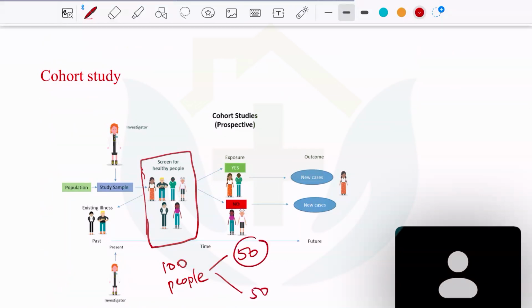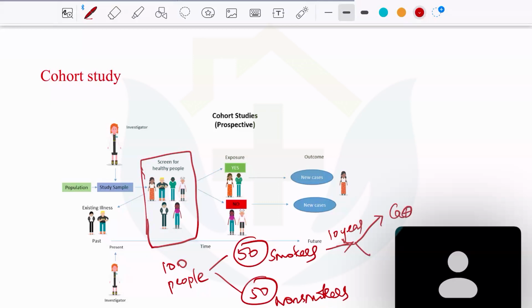Let us assume that these 50 patients are exposed, they are smokers, and these 50 are non-smokers. So you have a cohort in which 50 patients are smoking and 50 are non-smokers. Then you follow them for a while, maybe around 10 years. Then you see among the smokers how many develop cancer, positive, and how many don't develop cancer, negative. Among the non-smokers, again you follow for the same time period and find out how many develop cancer and how many don't.